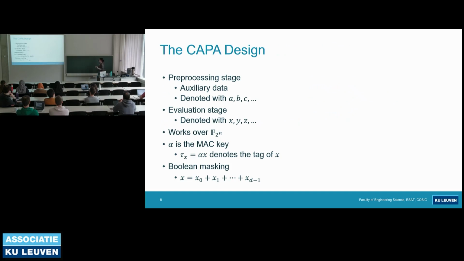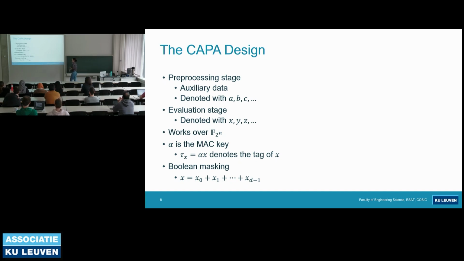And now that brings us to the CAPA design, where the actual computations are happening, like encryption or decryption. The design has two stages. The first one is the pre-processing stage, and the second one is the evaluation stage. In the pre-processing stage, CAPA generates some auxiliary data that are going to be used in the evaluation stage. And how we use them is we blind the secrets and then we unmask them with the help of that data. And we will be denoting those variables with A, B, C. The evaluation stage variables are just the secret variables arising in the encryption or decryption, and we will be denoting them with X, Y, Z. And this is going to be clear in the coming slides.